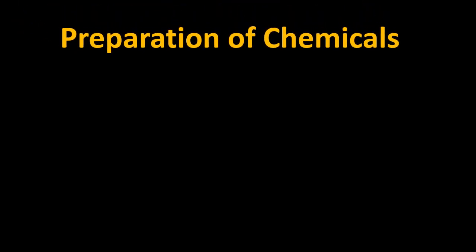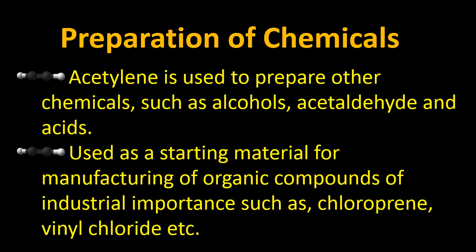Alkynes are also used in preparing chemicals. Now, acetylene is used to prepare other chemicals such as alcohols, acetaldehydes and other acids. And no doubt, all these are very important from an industrial point of view. It is also used as a starting material for manufacturing organic compounds such as chloroprene and vinyl chloride.